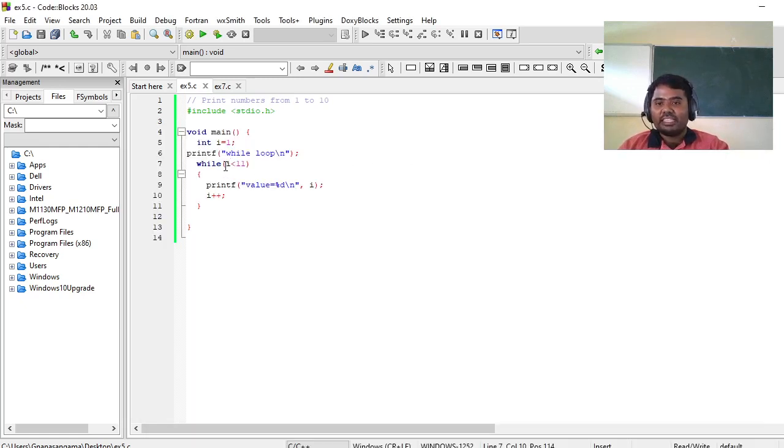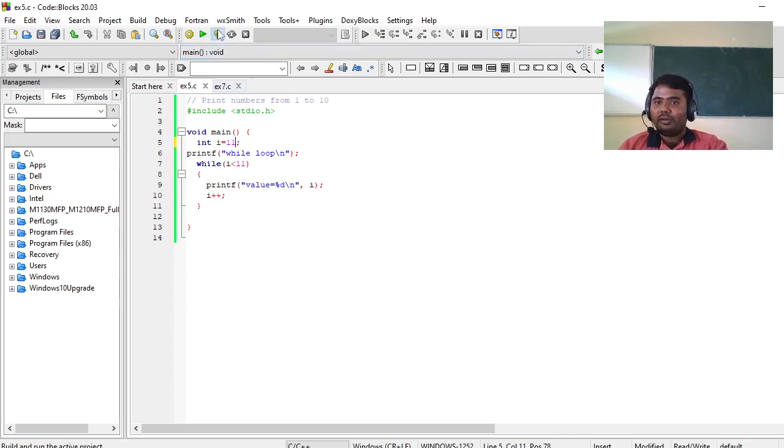For example, if I change it in the conditional statement, or if I change the value of I itself. Assume that I'm starting I with 11. So 11 is lesser than 11. The first condition itself is false. Okay, it won't enter this while loop. It will directly come out of the while loop.